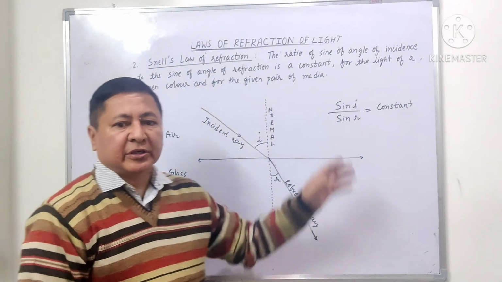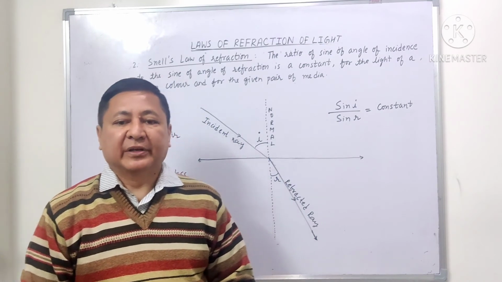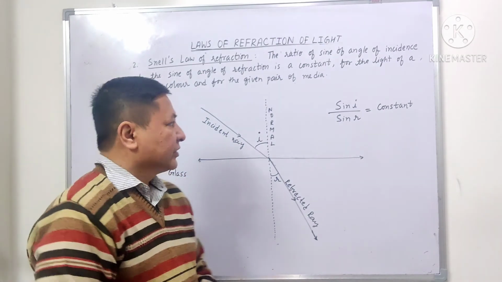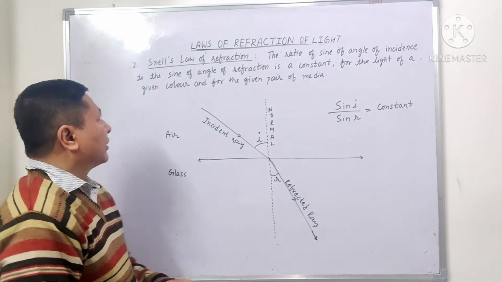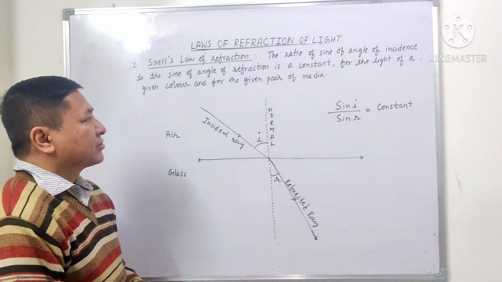And this constant is also known as the refractive index of the second medium with respect to the first medium. So this is also known as Snell's law of refraction.